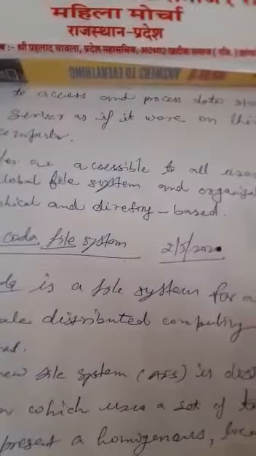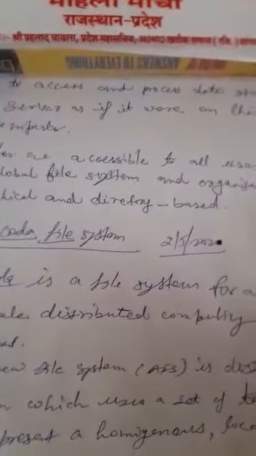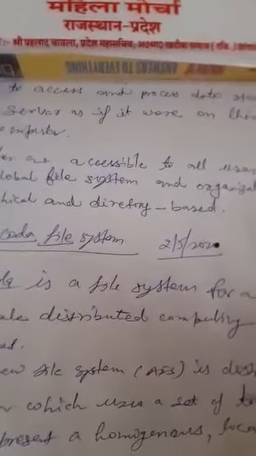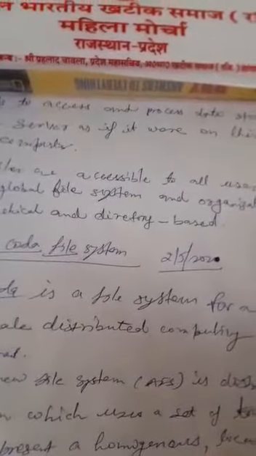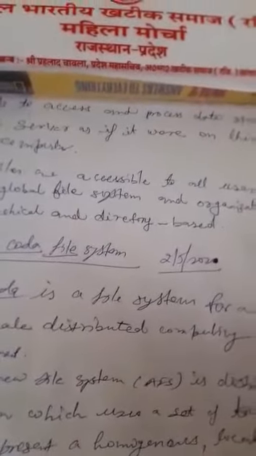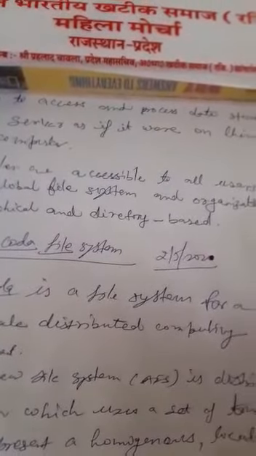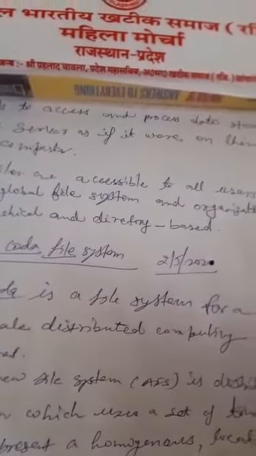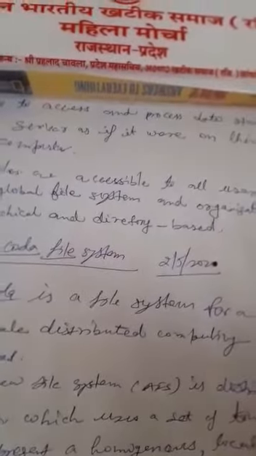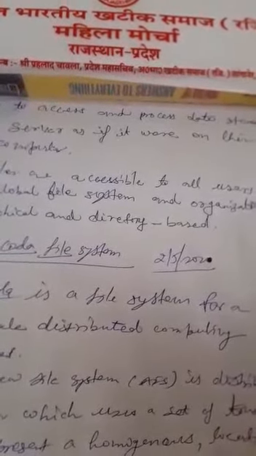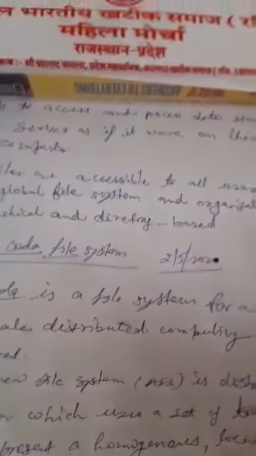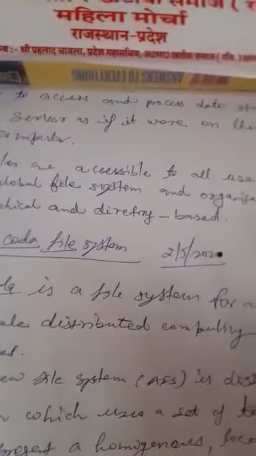A location transparent distributed file system based on the Unix file system model is a valuable mechanism for collaboration between physically dispersed users. This is particularly true in a distributed workstation environment where the primary activities are education, research, and software development.